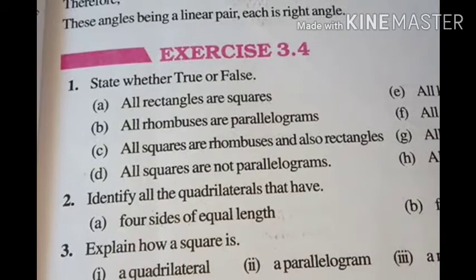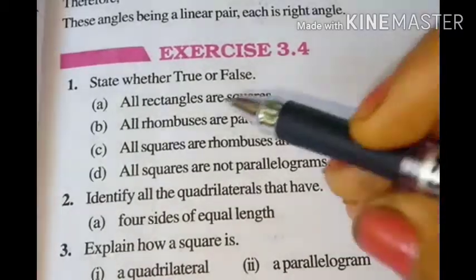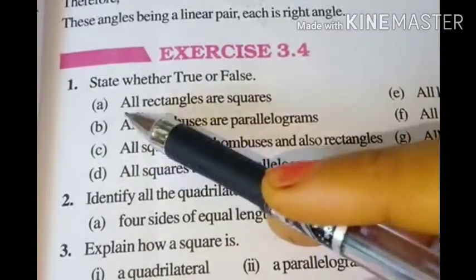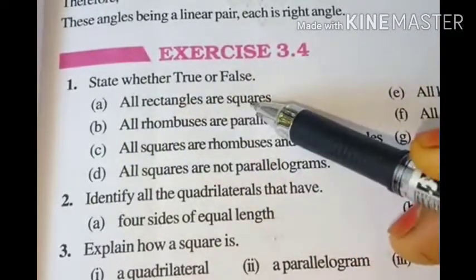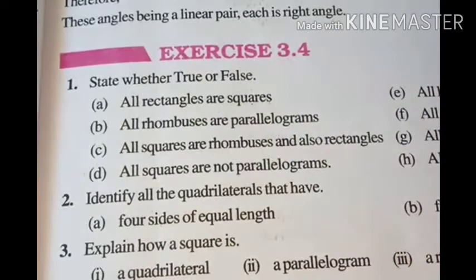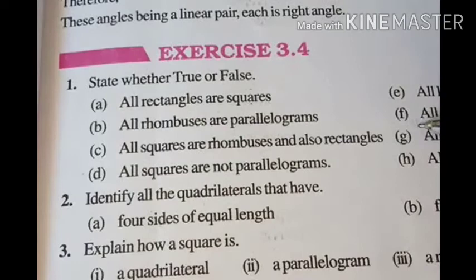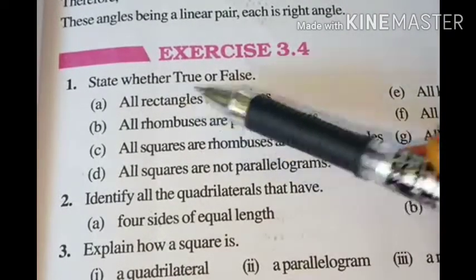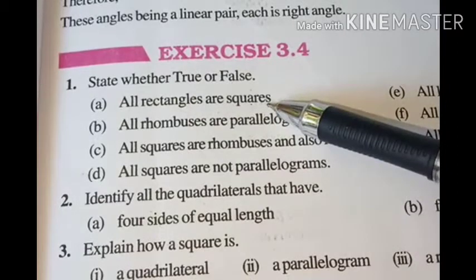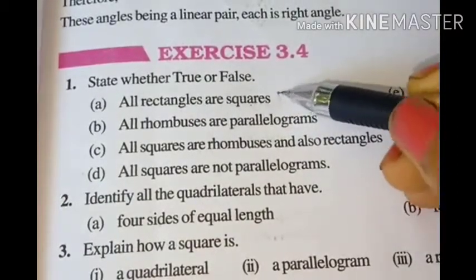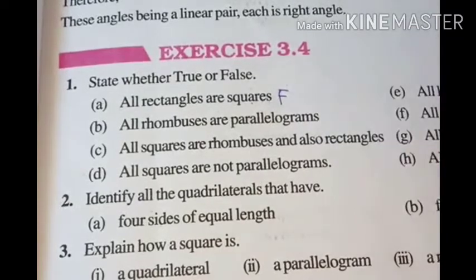So question number 1 of this exercise is: state whether true or false. A. All rectangles are square. Is it true or false? False, isn't it? Because in rectangles only opposite sides are equal, but for a square all sides are equal. So this is false.